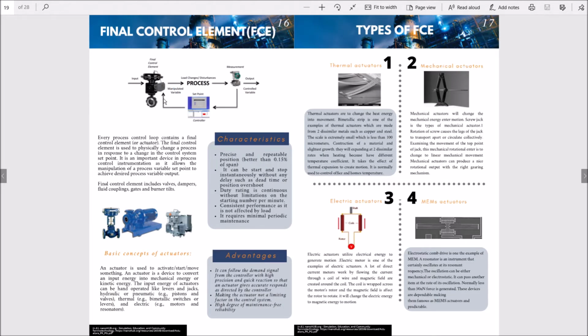The final control element is used to physically change a process in response to a change in the control system setpoint. The characteristics and the advantages of the final control element are also discussed here. There are a few types of final control element, which are thermal actuators, mechanical actuators, electric actuators, and microelectromechanical actuators.